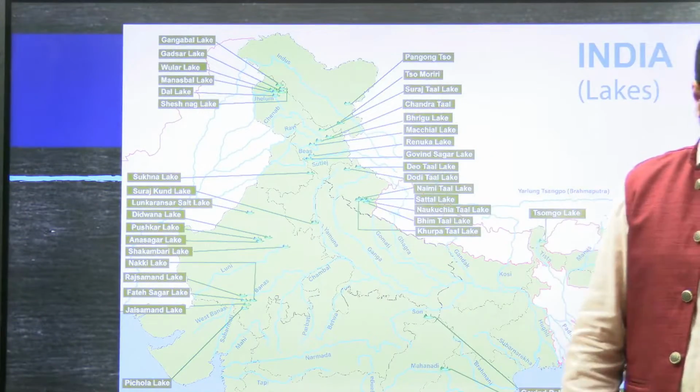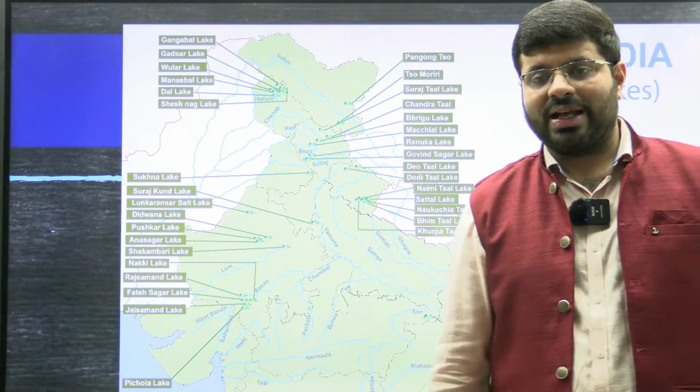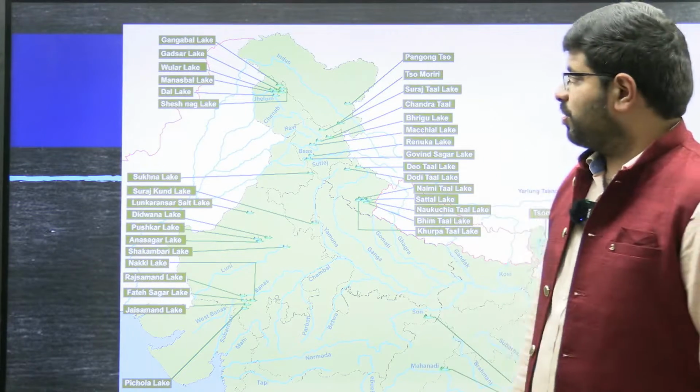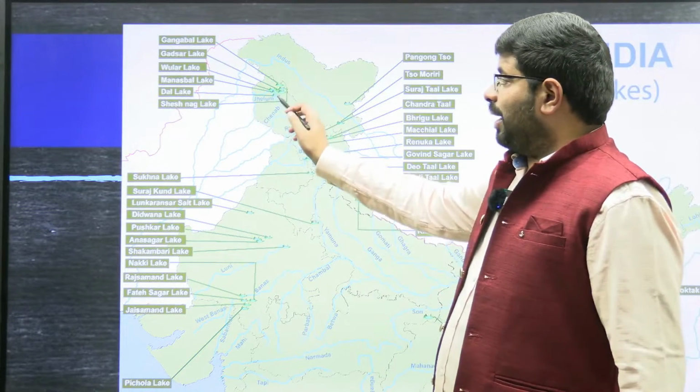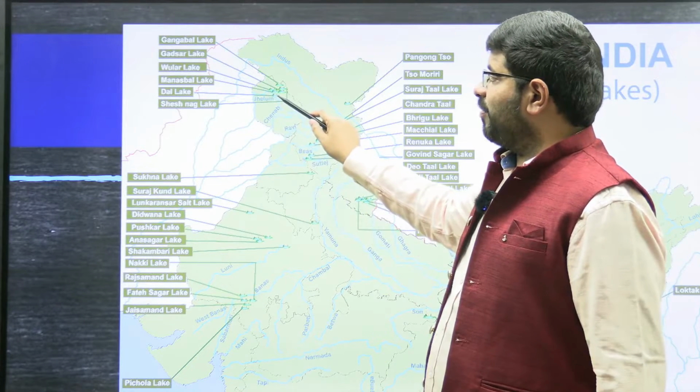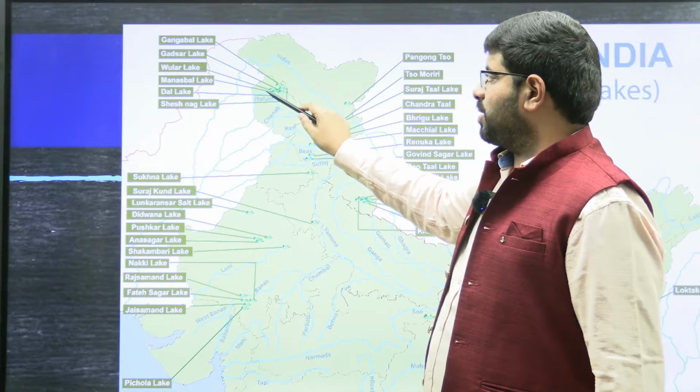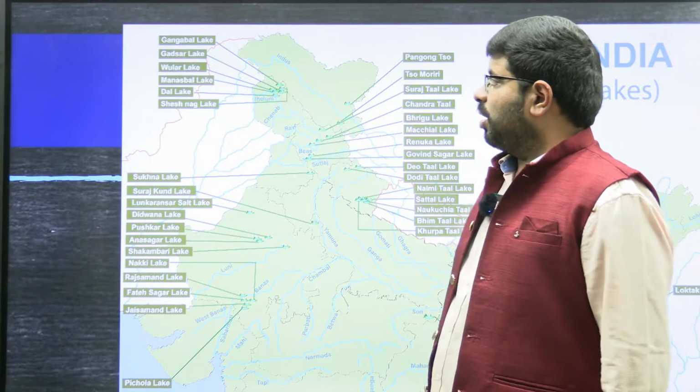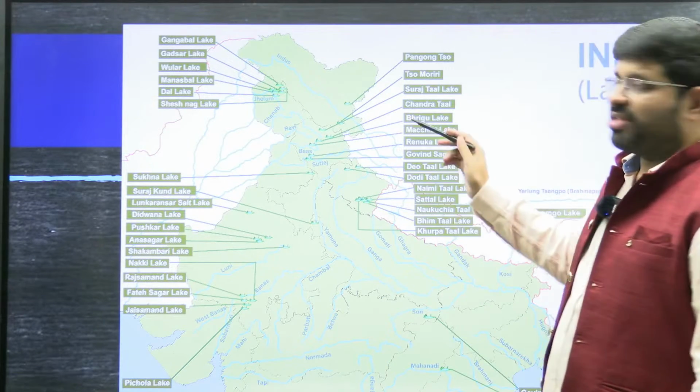Now, a few important lakes which they can regularly ask, where you cannot miss, are the Dal Lake as part of Srinagar, and the Vular Lake. Now, where is Dal Lake? Where is the Vular Lake? They can ask you such kind of questions. Then they can ask you about questions which are in the news.